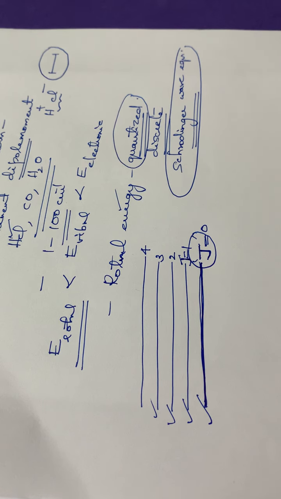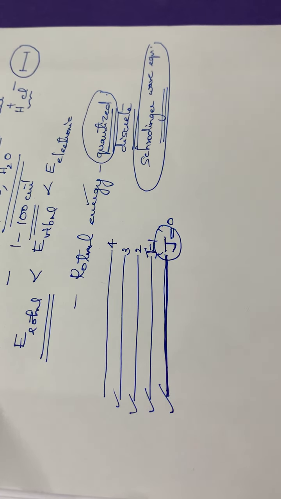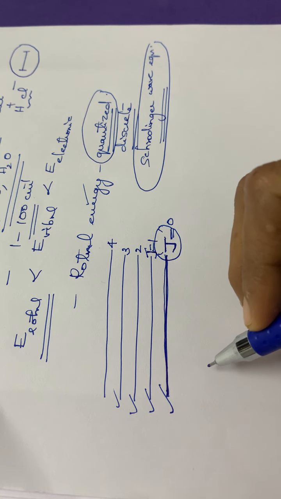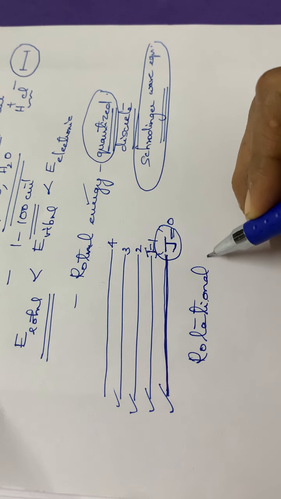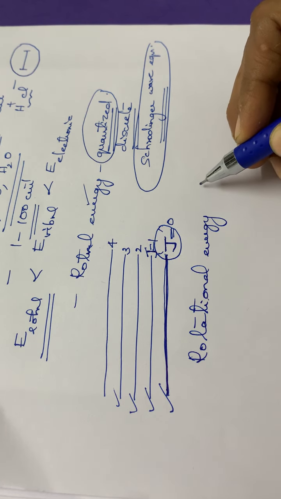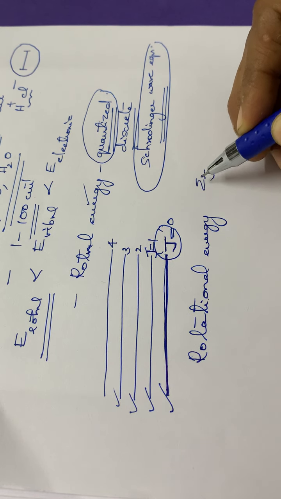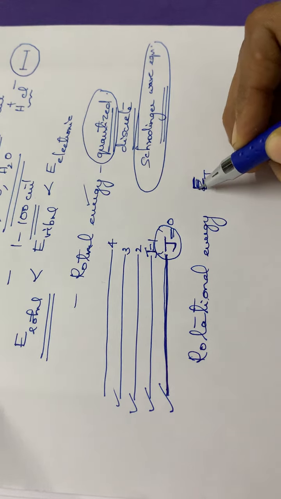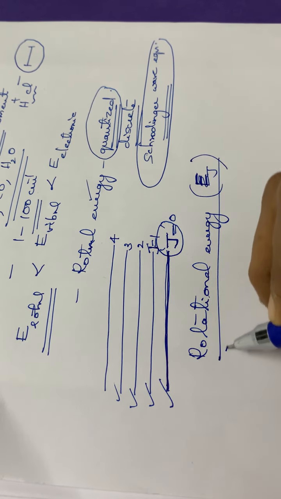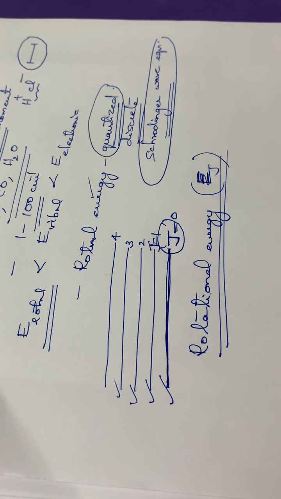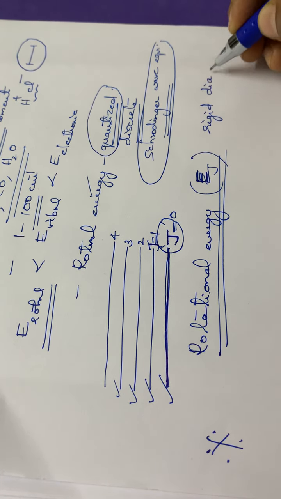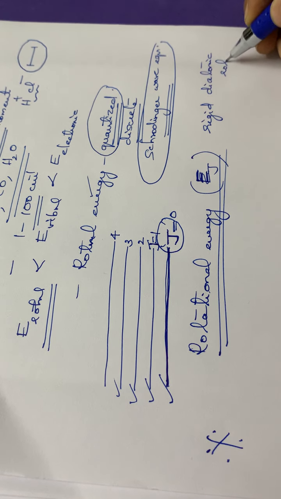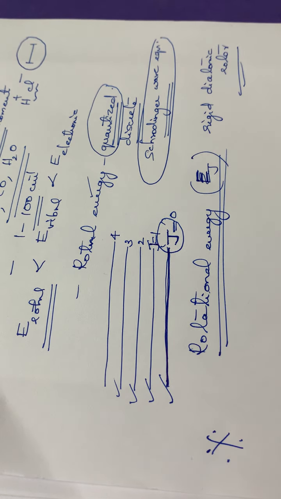Here you have to calculate the rotational energy of a rigid rotor, denoted by EJ. A small derivation is there for calculating this rotational energy, and it is very important to know how to calculate the rotational energy of a rigid diatomic rotor. It is a very, very important question.